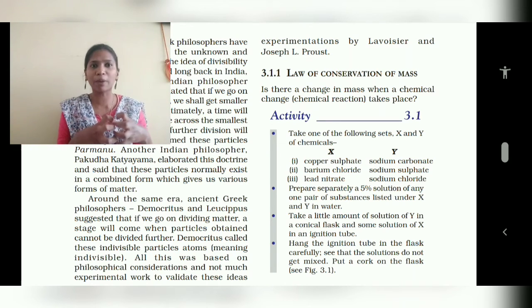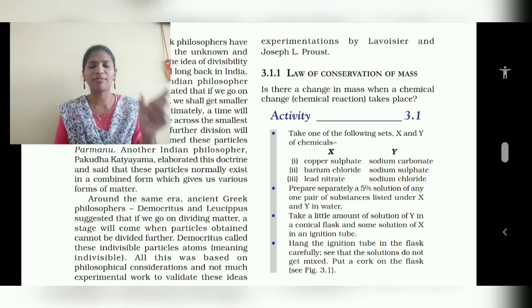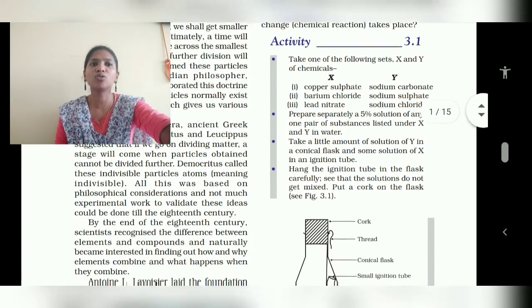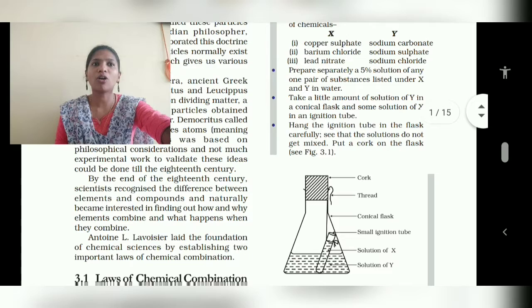Take a little of the solution of Y in a conical flask, which is the flask we use for experiments, and some solution of X in an ignition tube. Then hang the ignition tube in the flask carefully so that the solutions do not get mixed. Put a cork on the flask.